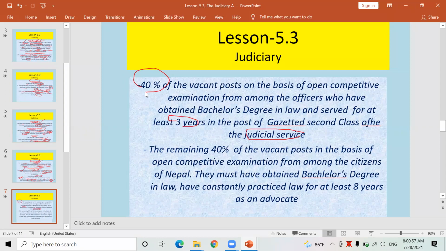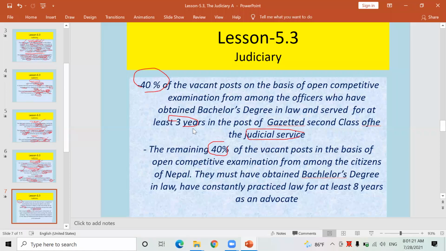That 20% vacant post is talking about 40% vacant post, again talking about 20%, 40% vacant post. Look here. A unique system is applied there to fulfill the empty post of the judge and chief judge of the district court.